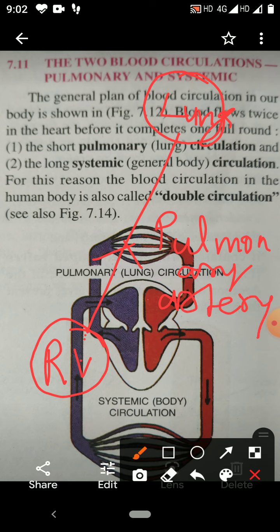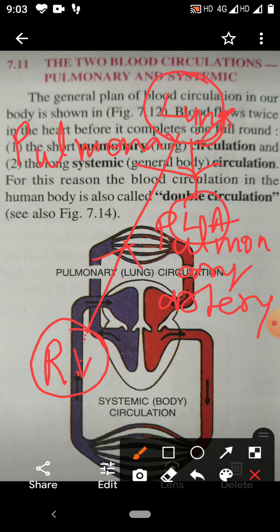So this is circulation of blood from the right ventricle to the lungs. Again from the lungs, blood comes into the left auricle through the pulmonary vein. So this blood vessel is the pulmonary vein.